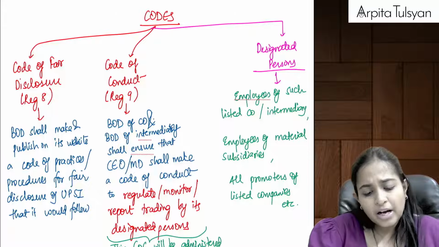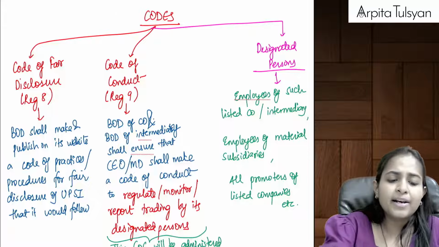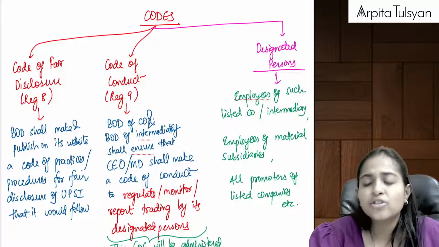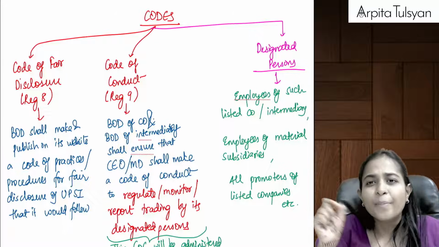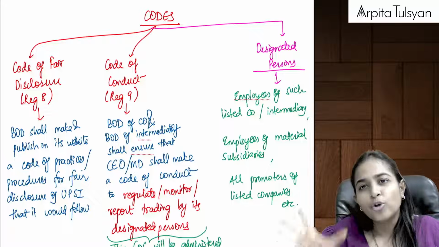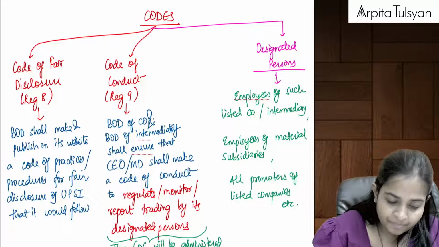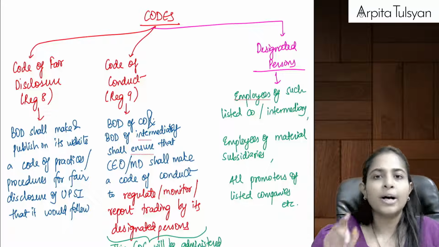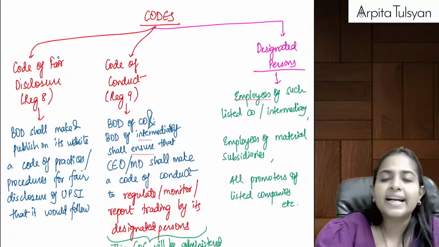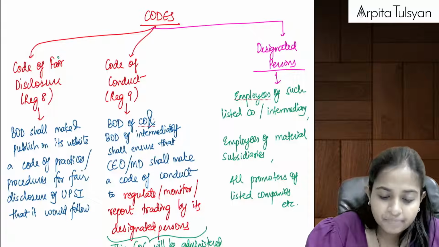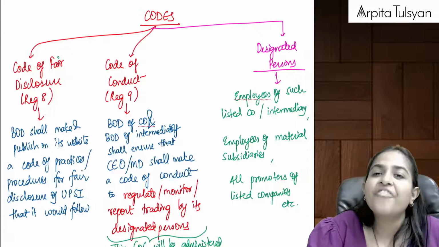Now, SEBI regulation tells the listed companies that you have to prepare and document some codes. Ma'am, which two codes are we talking about? One is the code of fair disclosure and the second one is the code of conduct. Now, ma'am, what do you mean by code of fair disclosure?